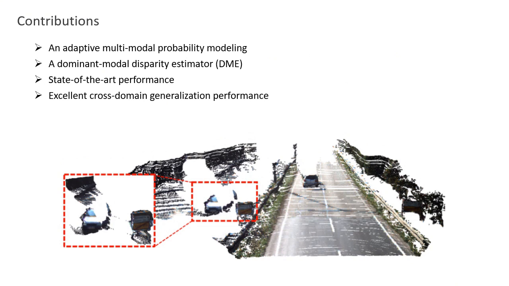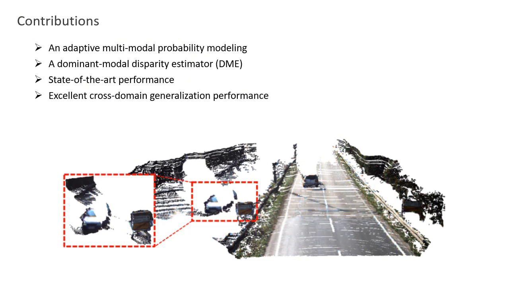Our contributions can be summarized as follows. We propose an adaptive multimodal cross-entropy loss for training stereo networks. It can effectively guide the networks to learn clear distribution patterns and suppress outliers. We propose a dominant mode disparity estimator that can obtain accurate results upon the multimodal outputs. Our method is general and can help the classic stereo networks regain highly competitive performance.